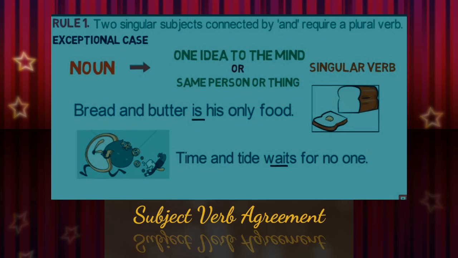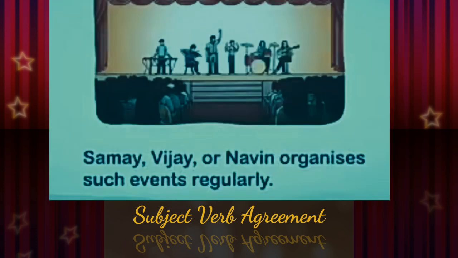Bread and butter. We are talking about a single thing. Now, time and tide waits for no one. Time and tide. We are talking about a particular idea, and that's why it should be followed by a singular verb. I hope everyone has got the first rule.